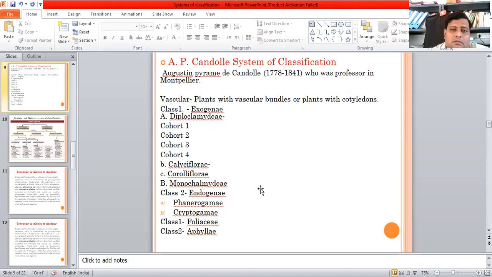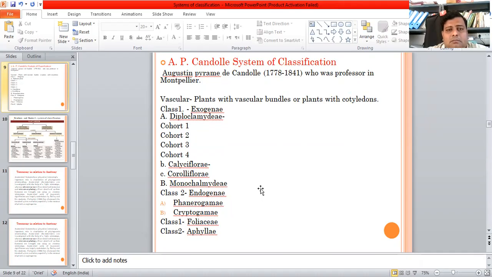So here we saw a short description of A.P. de Candolle's system of classification, which was the stepping stone for the further Bentham and Hooker system. George Bentham and Hooker used this system, and further they evolved their system from this de Candolle system of classification. Now we'll go through the Bentham and Hooker system of classification.